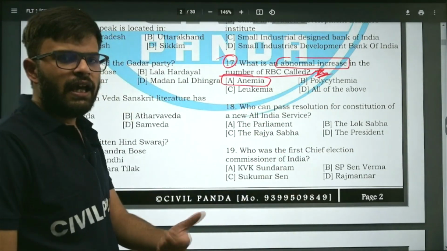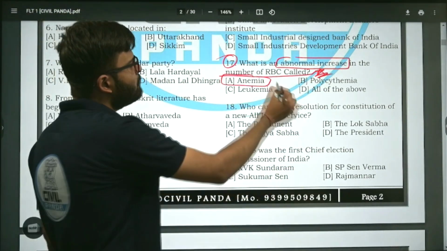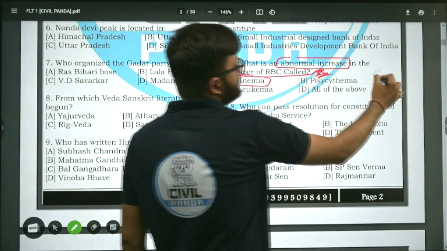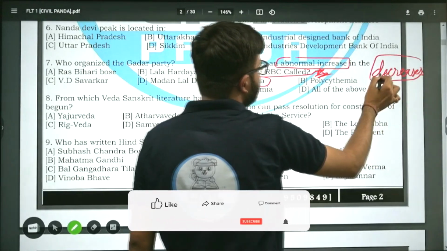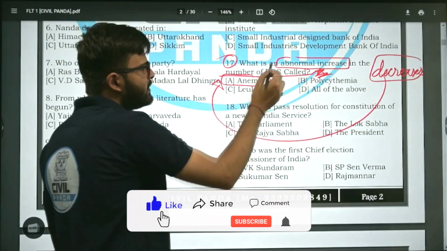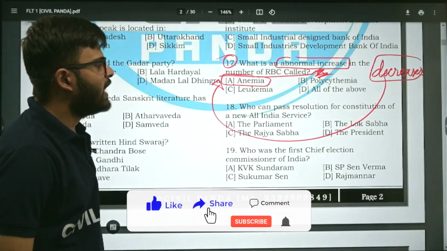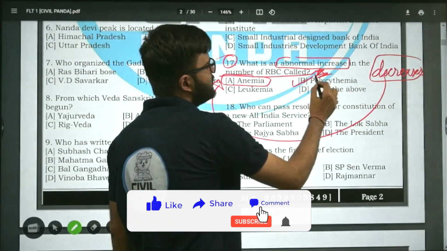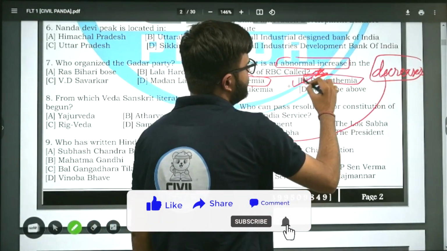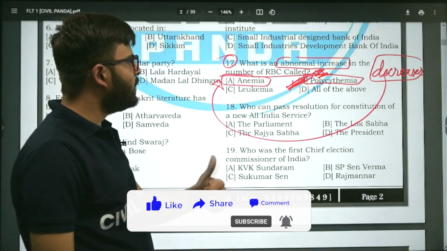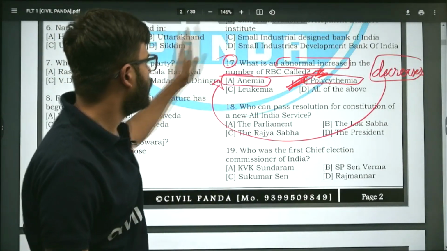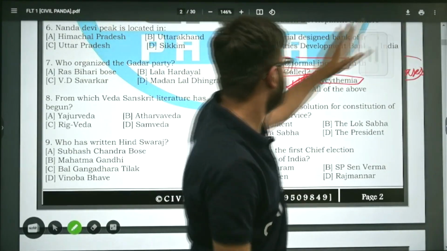You all know anemia. Anemia is when the number of RBC decreases. The blood decreases. What is the answer here? The answer is polycythemia. Option B is correct. When there is an abnormal increase in the RBCs in the blood, it is called polycythemia. Now, moving on to next question.